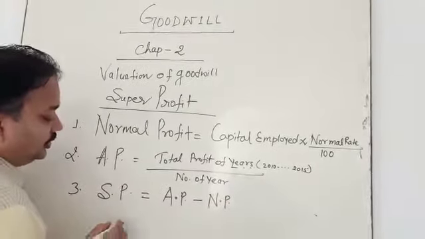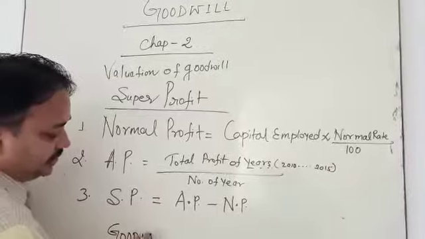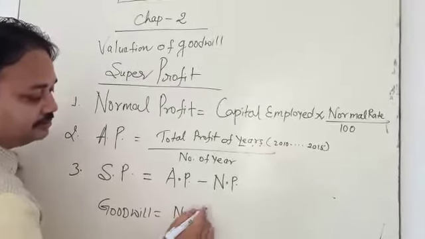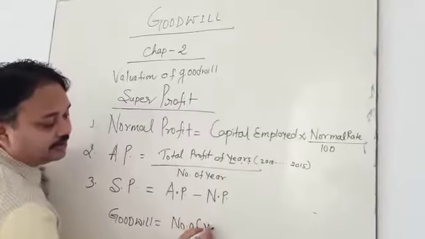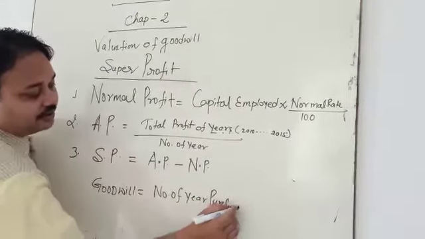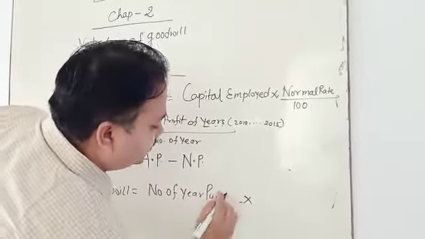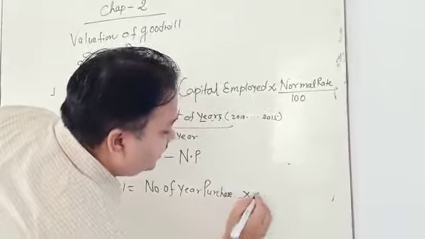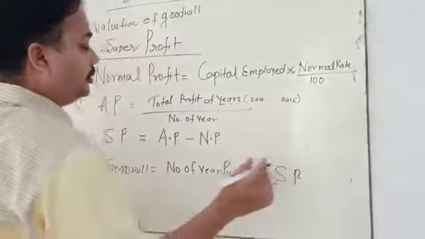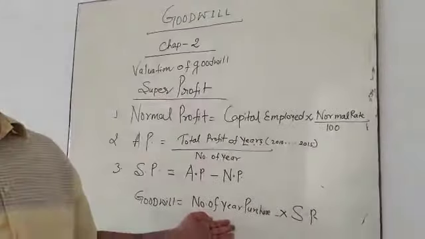Last, you calculate goodwill, which is equal to number of years purchase multiplied by super profit. Your purchase years are given in the question. Whatever super profit you calculated, you just put it here and multiply by purchase years, and you get the goodwill.